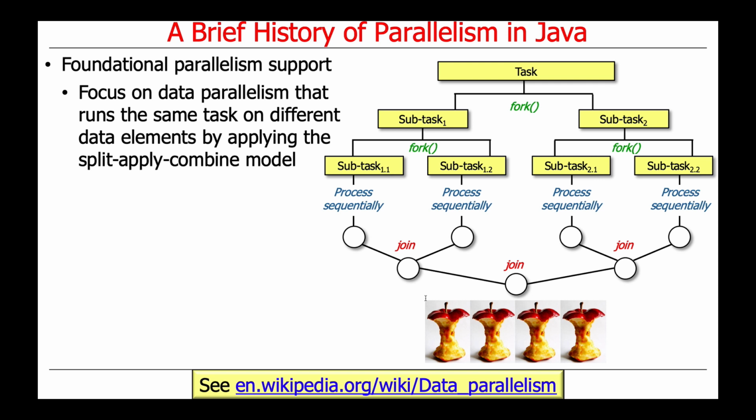This is what's typically called data parallelism. You take your data and you split it up into chunks, and then you have your task, and the same task runs on every piece of data. This is sometimes called SIMD, single instruction, multiple data. My favorite example of this is taking your clothes to a laundromat or to the laundry room in your place of residence, where you've got 12 washers and dryers, and you run all your loads of laundry, which you've probably procrastinated washing for some time, splitting them across all the different washers and running them all in parallel.